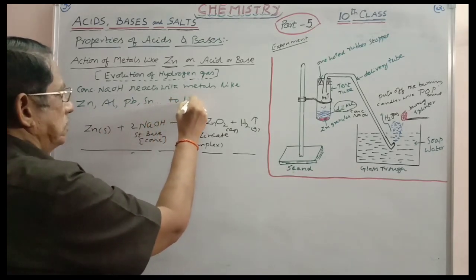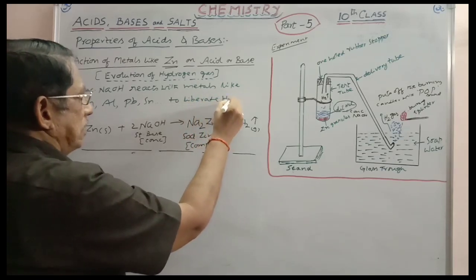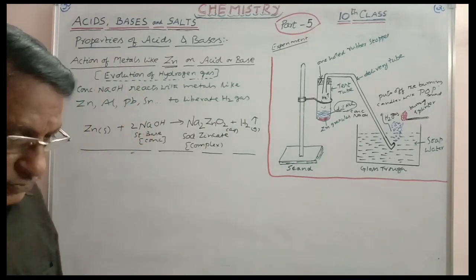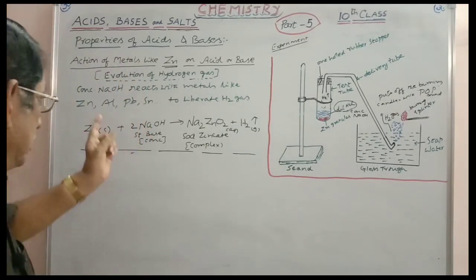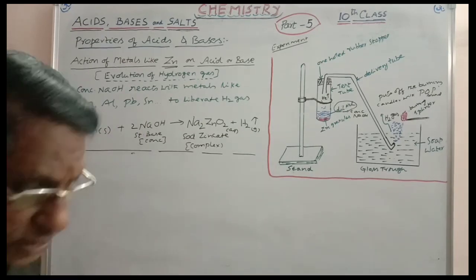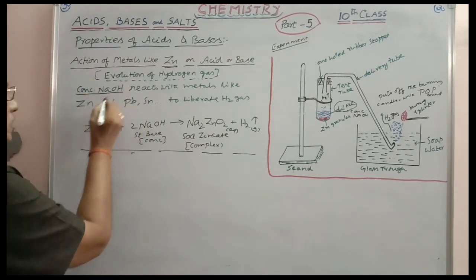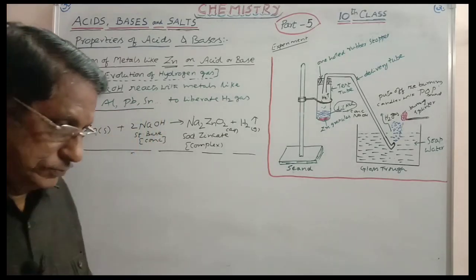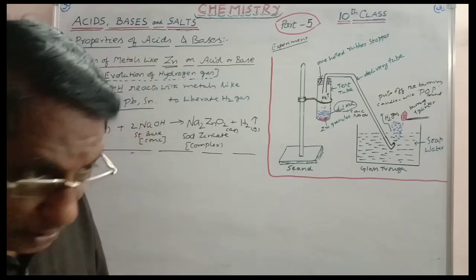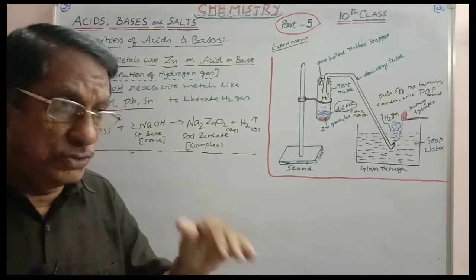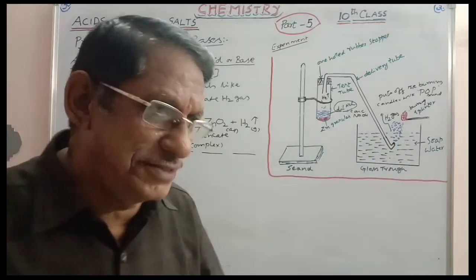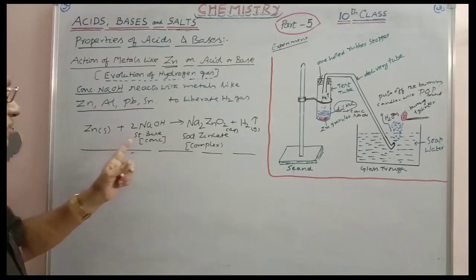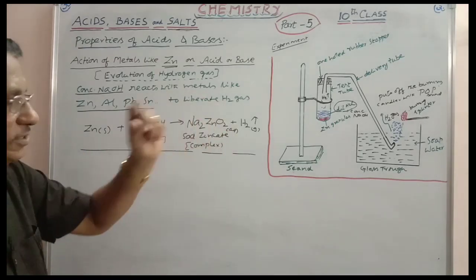to liberate hydrogen gas. In the place of NaOH, you can take KOH also, because these two are very strong bases. And particularly, you have to take here concentrated NaOH. You are taking four metals here: zinc, aluminum, lead, tin. These are able to react with concentrated NaOH also, because these are able to dissolve in NaOH, giving you complexes. That is the reason. So, already one equation was written here. Zinc reacts with concentrated NaOH, giving you sodium zincate and hydrogen gas.